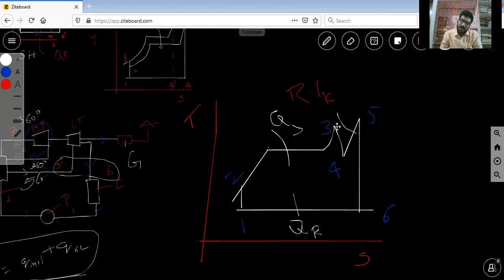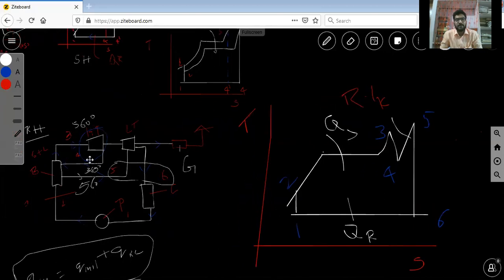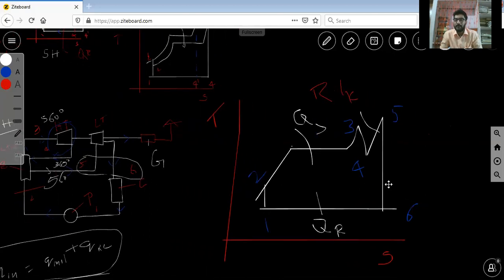So 3 to 4 is expansion and 5 to 6 is also expansion. In between, 4 to 5 is the reheating process.